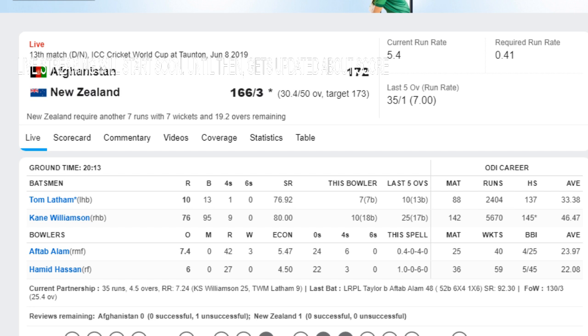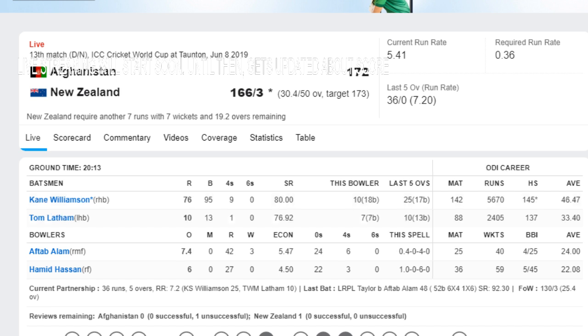In the last 5 overs, New Zealand have scored 35 runs with the loss of a single wicket. 30.4 Aftab to Tom Latham, a single run, full and angled down leg side off the bat, gets some bat on it to flick to long leg. So New Zealand now require just 7 runs with 7 wickets remaining.